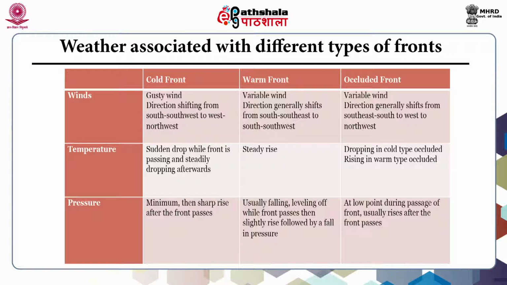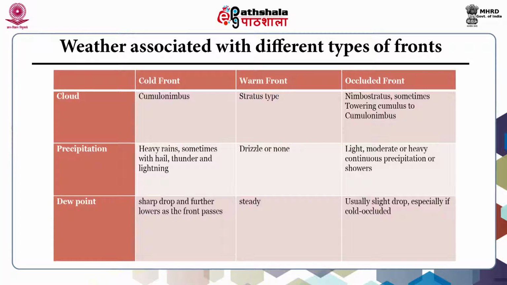In the case of warm front, it's usually falling, leveling off while the front passes, then slightly rising, followed by a fall in the pressure. In the case of occluded front, the pressure is at the low point during the passage of the front, and usually rises after the front passes. In cold front, the clouds are mostly cumulonimbus. In warm front, it is stratus type. And in occluded front, the cloud types are nimbostratus and sometimes towering cumulus to cumulonimbus.